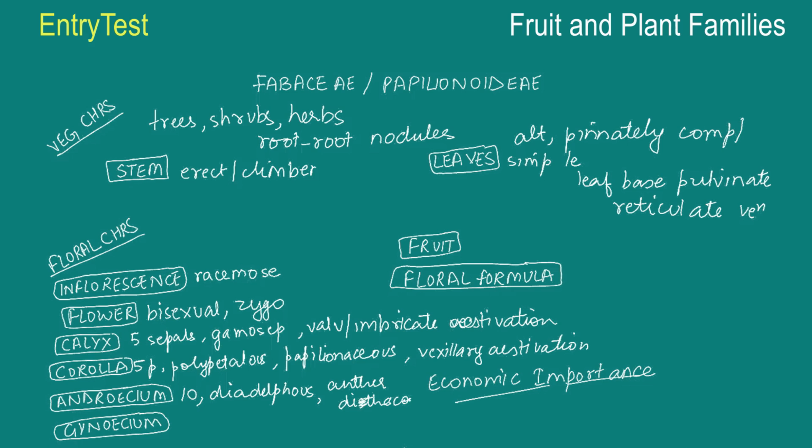Dithecous, let me correct this. Okay, so dithecous, the gynoecium is having a superior ovary. So let me just use this symbol. And it's monocarpellary. That means single carpel. Unilocular, with many ovules and a single style.